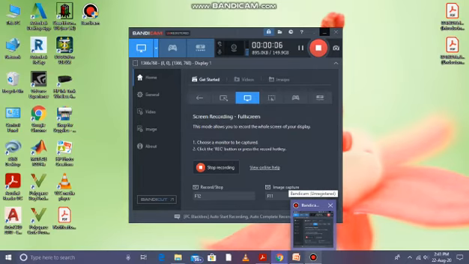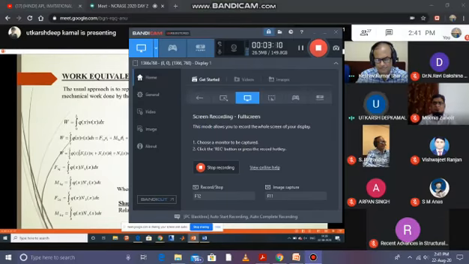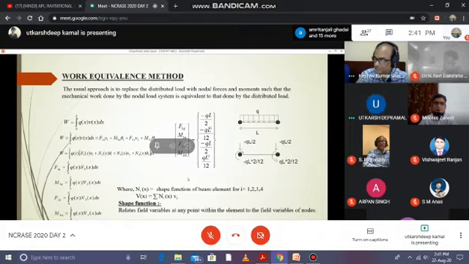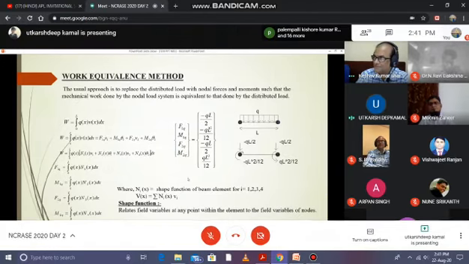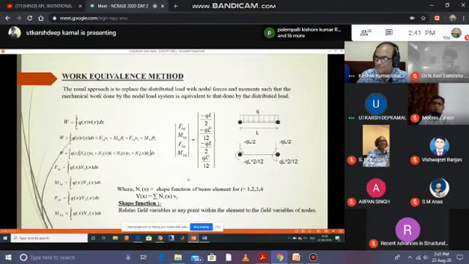After that, we have a UDL. Then we have to transfer that uniformly distributed load to nodal load by the work equivalence method, where we use shape functions. Shape function relates the field variable at any point within the element to the field variable at the nodes.